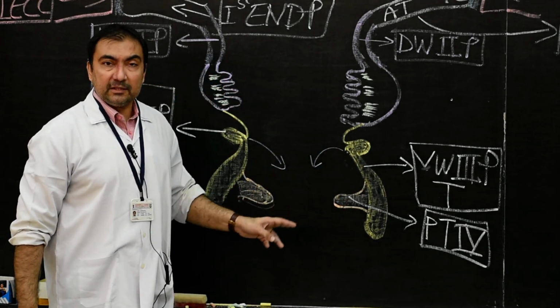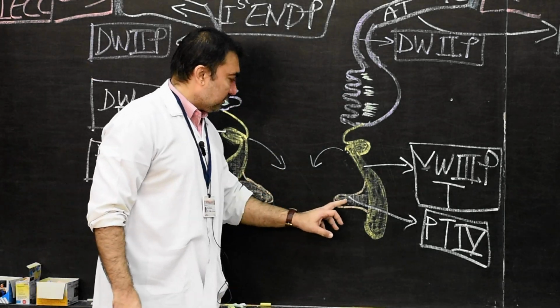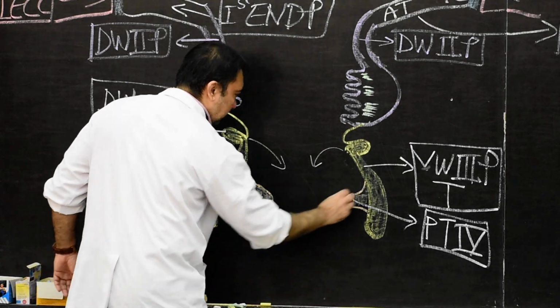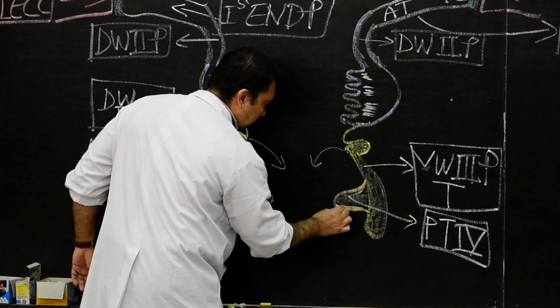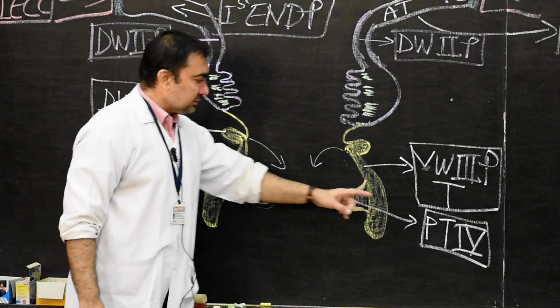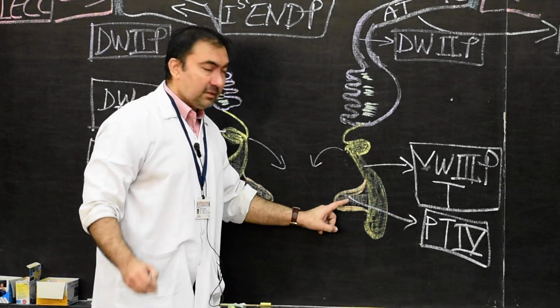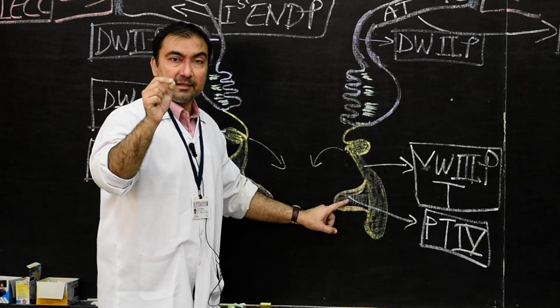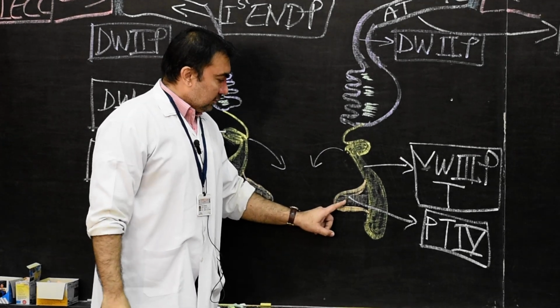Dorsal wing of the fourth endodermal pouch will develop into parathyroid 4. Dorsal wing of the fourth endodermal pouch will develop into parathyroid gland. Which parathyroid gland? Fourth parathyroid gland, and this will develop into superior parathyroid gland. Please note down.